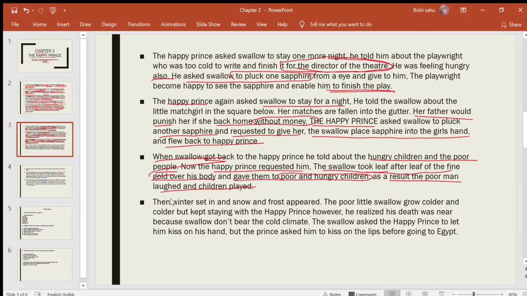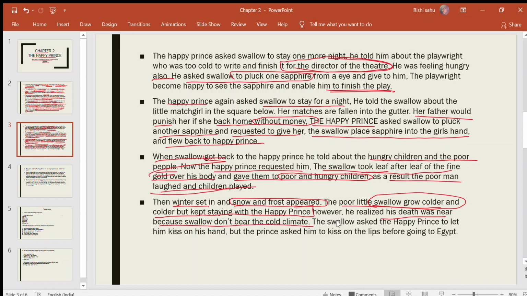Now the winter set in. After that, the winter set in and snow and frost appeared. The poor little swallow grew colder and colder, but kept staying with the Happy Prince. I've already told you that the poor swallow cannot bear the winter season, but he kept staying with the Happy Prince. However, he realized his death was near because swallows cannot bear the cold climate.